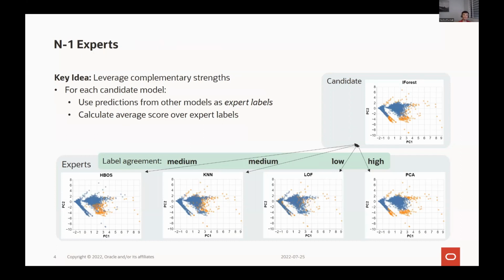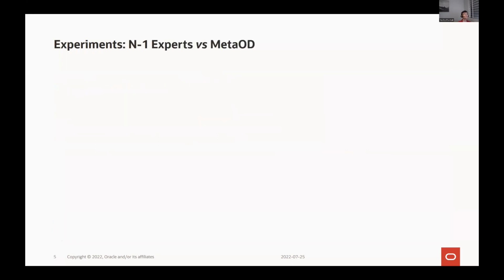Now you may be wondering, how do we calculate these labels given that we don't know the contamination factor? Of course, if you do know, you can just plug it in and use it, no problem. What we found works pretty well in practice is to simply repeat this process and average over multiple contamination factors.